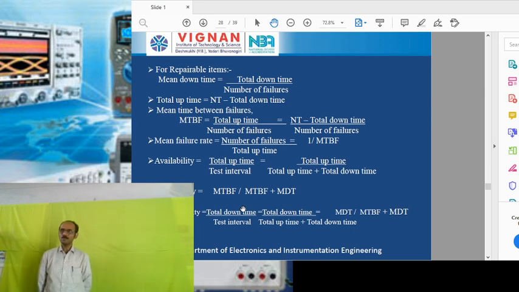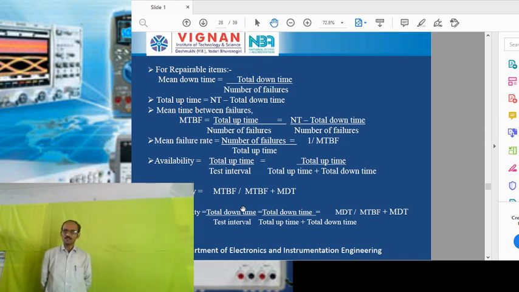Then we have to rectify that fault. For rectifying that fault, assume that we require 1 month. After rectification, that is after 1 month, we can reuse the same thermocouple for the measurement of temperature for the remaining 3 months.